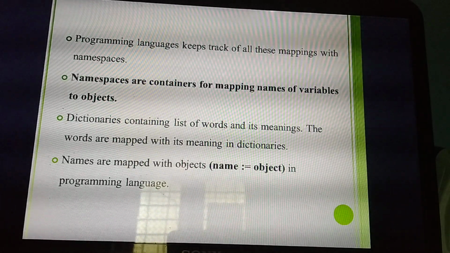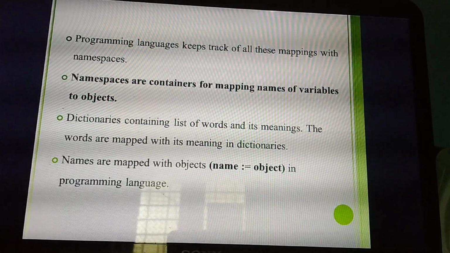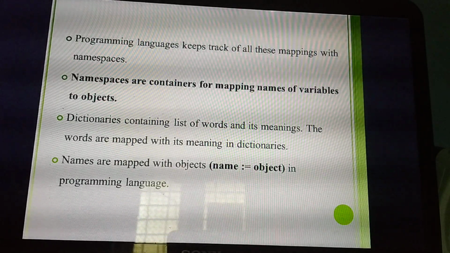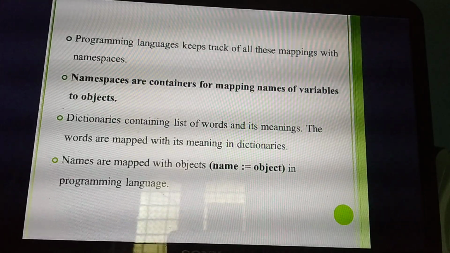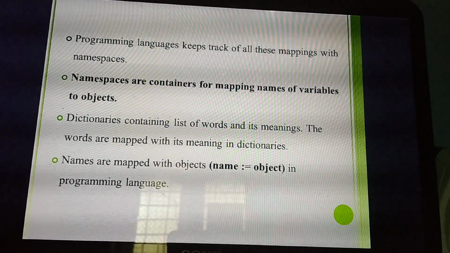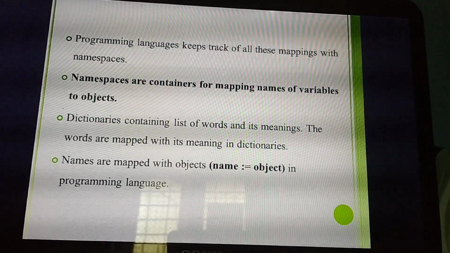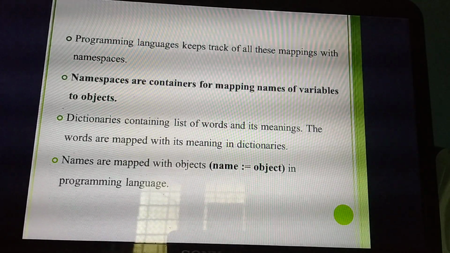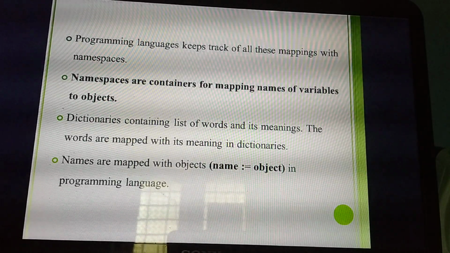Namespaces. Understand? This is a very, very important 2 mark question. Namespaces are nothing but what? Containers for mapping names of variables to objects. What variables are there in a program? For example, in a particular program I am declaring the variables A, B, C, D. But the container will contain A, B, C, D, E, F and everything, while in the program I am giving only A, B, C. I am giving the values A equal to 5, B equal to 10, C equal to 8. So I am going to map the values.